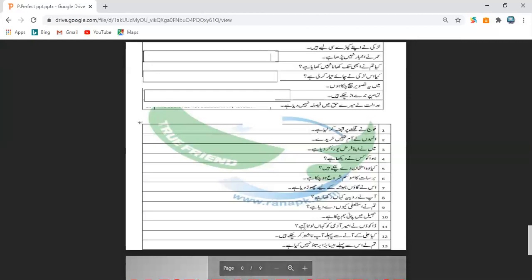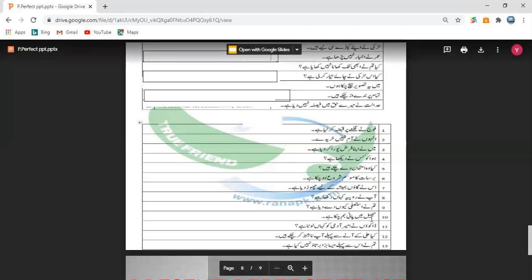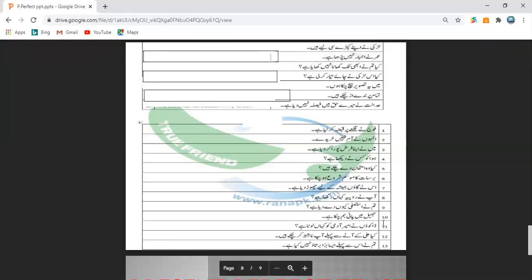Loota. What is the translation of loota? Looted or robbed. But the best word will be looted, coming from loota. Where have the dacoits looted the rich man? Amir admi, rich man. I am repeating again for you. Where have the dacoits looted the rich man? Question mark.